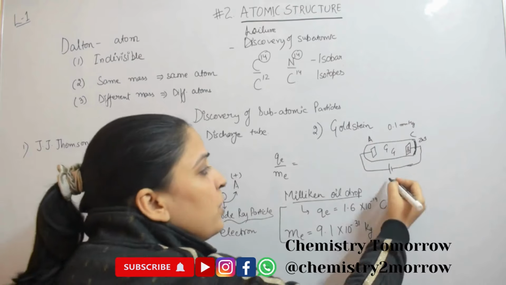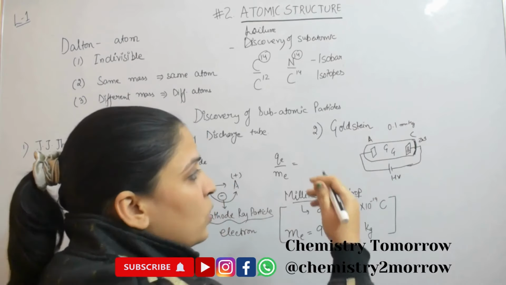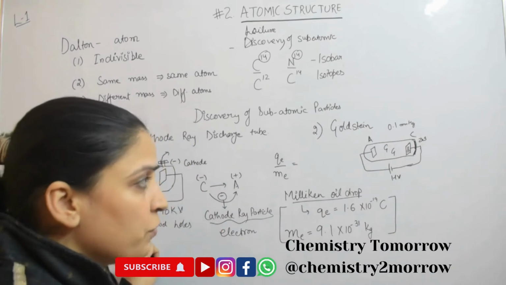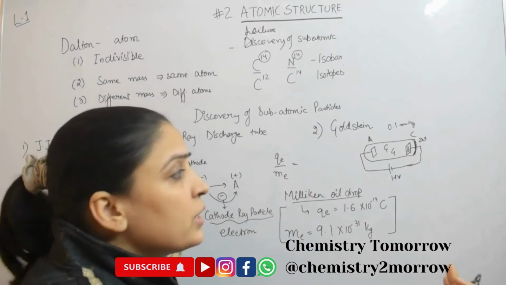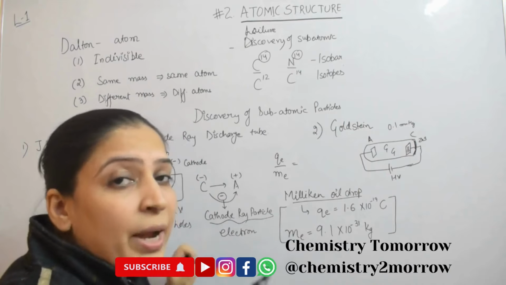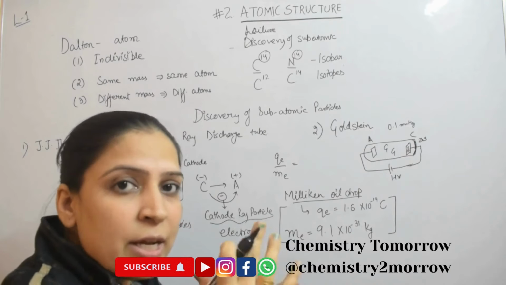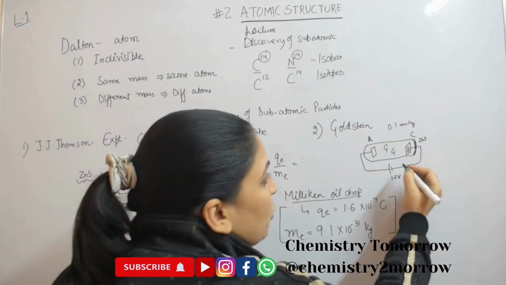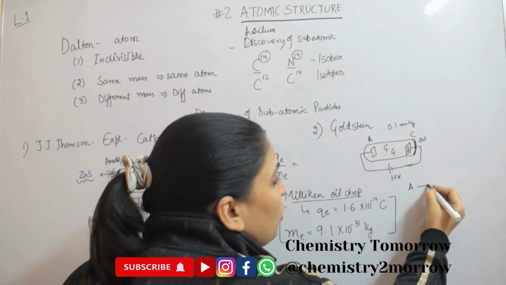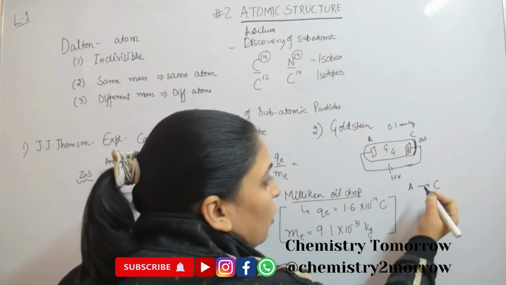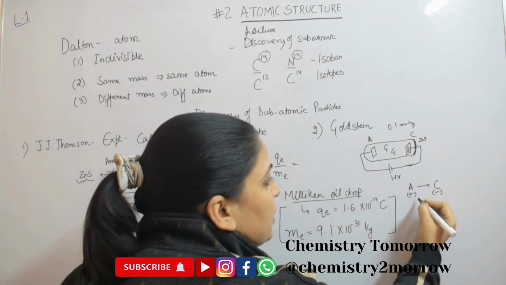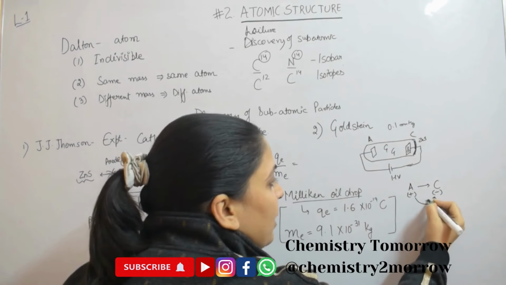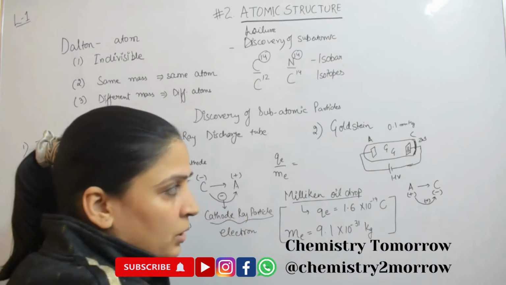So when high voltage is applied across these electrodes, it was found that some positive rays were coming towards the cathode, observed by illumination of the zinc sulfide coating. The anode is positively charged and the cathode is negatively charged, so something which is coming towards the cathode has to be positively charged.